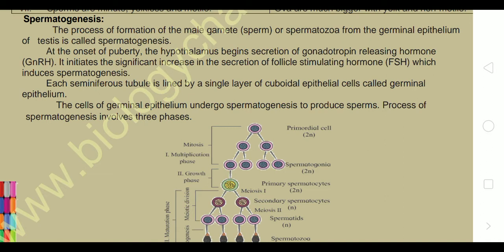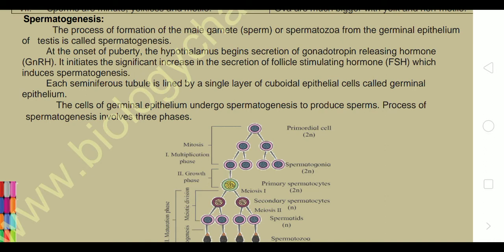At the onset of puberty in the male, the hypothalamus begins to secrete gonadotropin releasing hormone, that is GnRH, which is actually responsible for initiating secretion of FSH and spermatogenesis. The starting point of spermatogenesis in the male's body takes place in the testes.